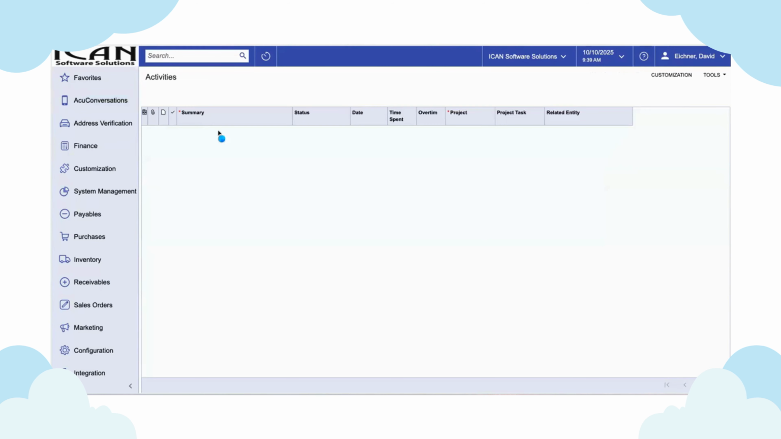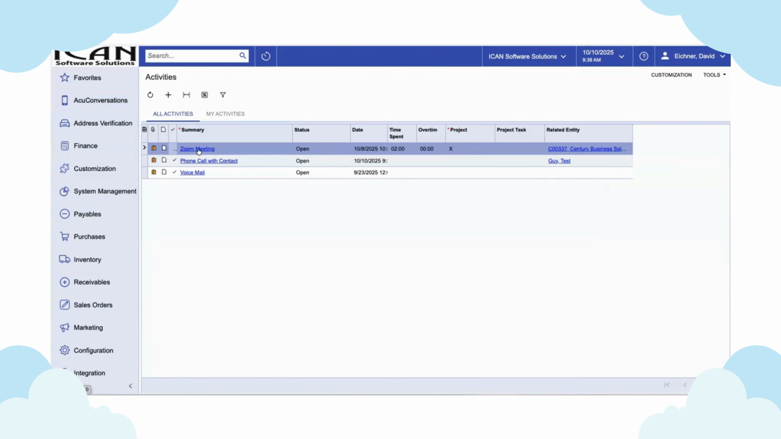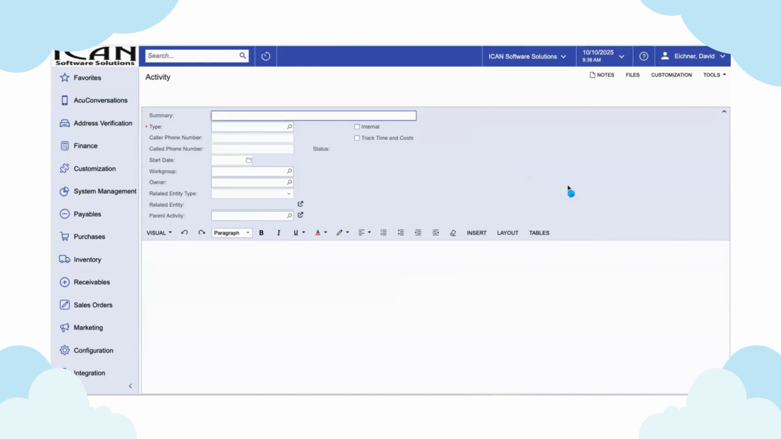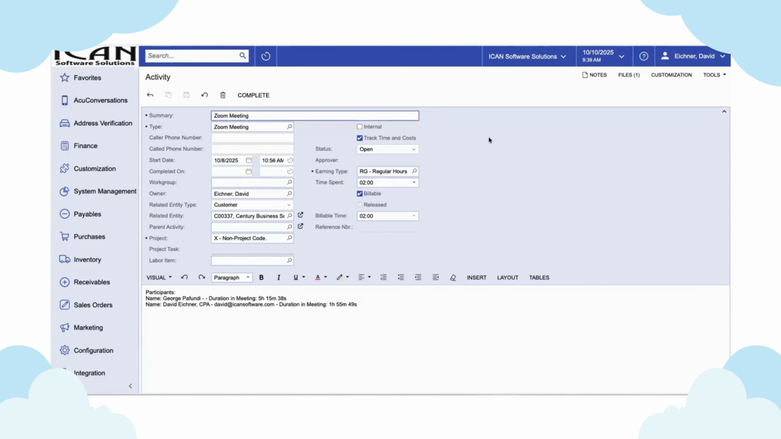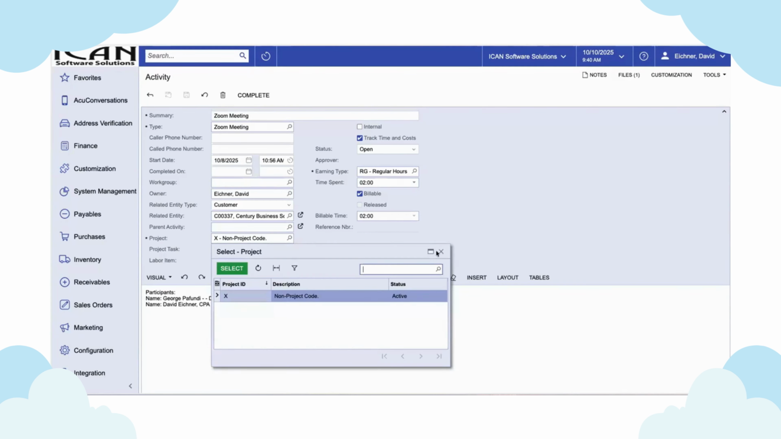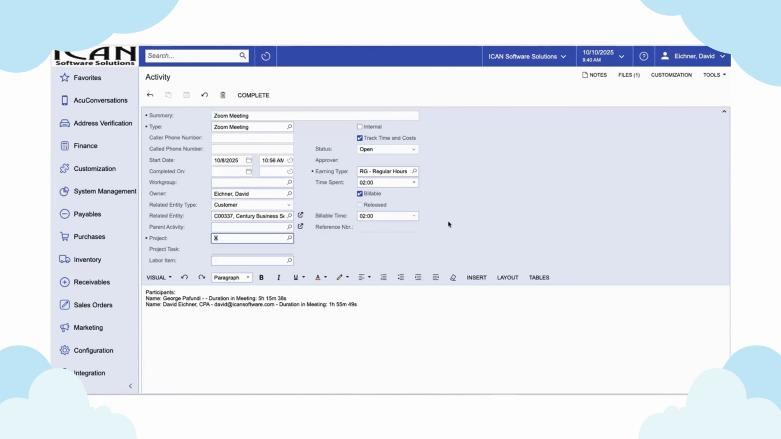If I go back to my activities, now I see my Zoom meeting activity. On this one, because we use Zoom to track our billing time, if it matches up with a customer, then we can go ahead and process this as a project cost. We don't use project cost here, so we've got just a project X as the default.